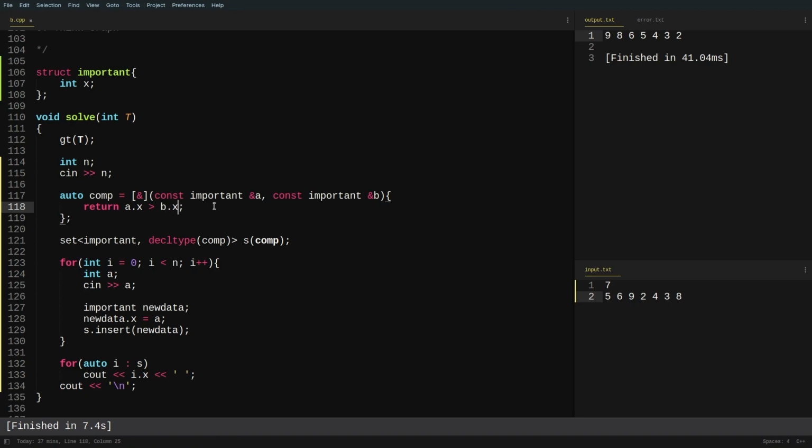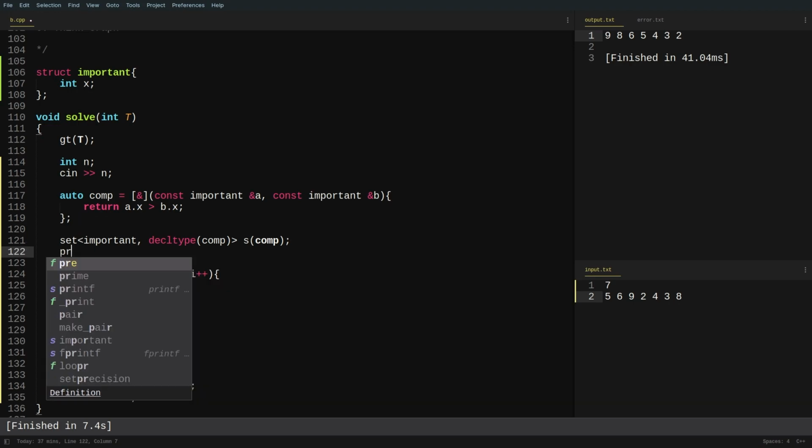Now the thing is, you would always want to use this particular AND operator, and if you're using a struct or a complex data type, then you would always want to pass your values by reference, because if you pass it by value, it is going to create a copy of itself multiple times, and that might give you TLE or memory limit exceeded, right? It actually happens in some cases. So that is why I'm telling you, if you're using a complex data type, then always include this particular AND sign so that you pass it by reference, right? So this is something we have discussed related to a set.